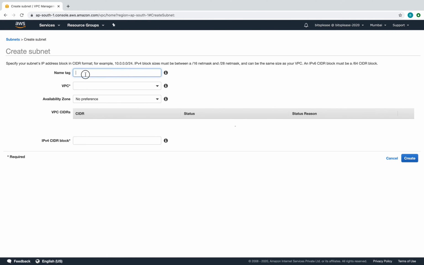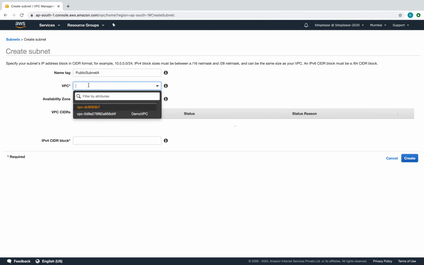So let's say create subnet. Here I can put a tag, right? So let's put the tag public subnet, let's say A. What I'm going to do is create two public subnets in two different AZs. Think of it mainly for redundancy purposes, right? You can create your subnets in different AZs as well. That way you have redundancy, right? So let's create this, and in the VPC, obviously I have to select my demo VPC,